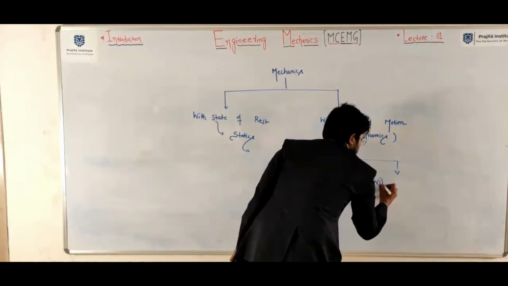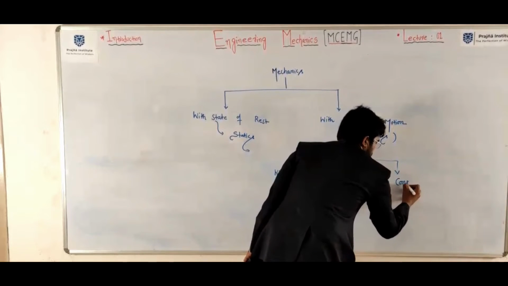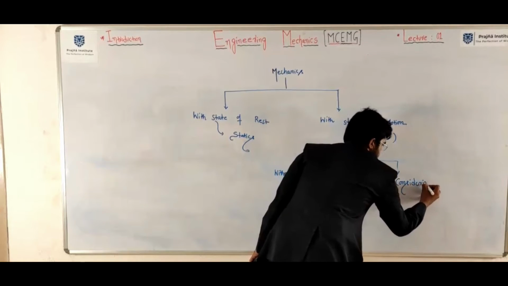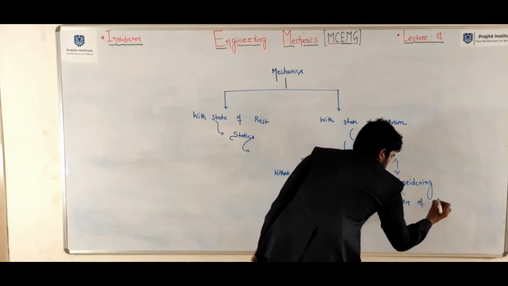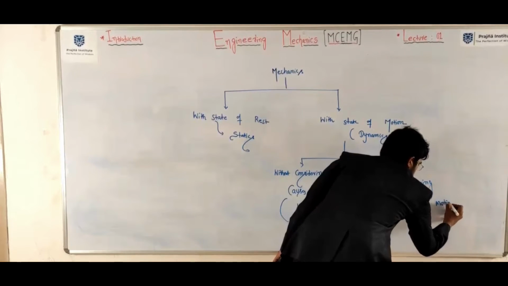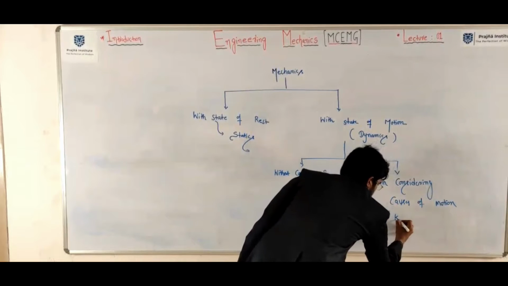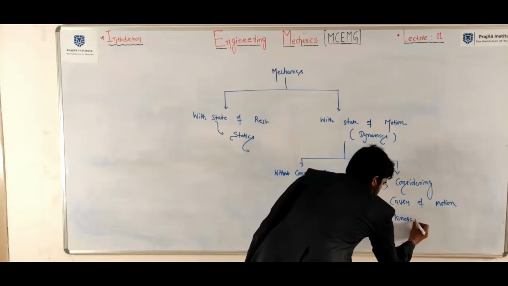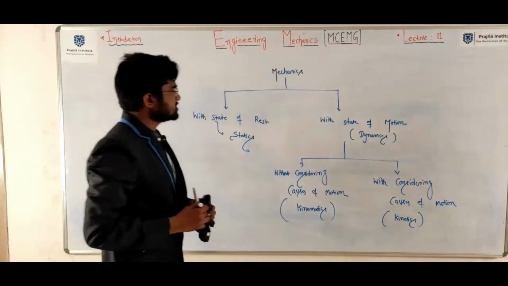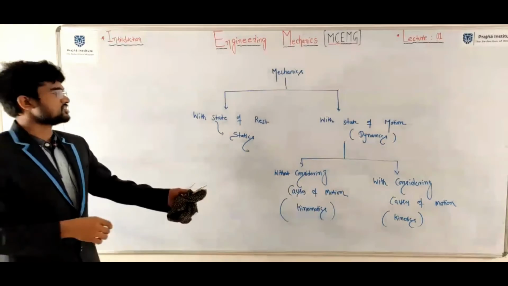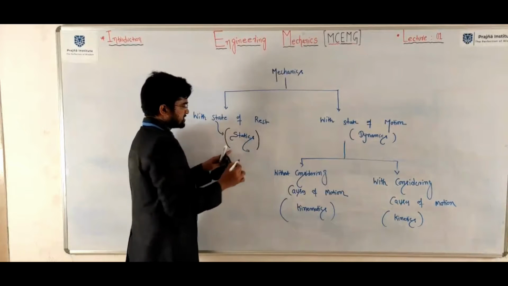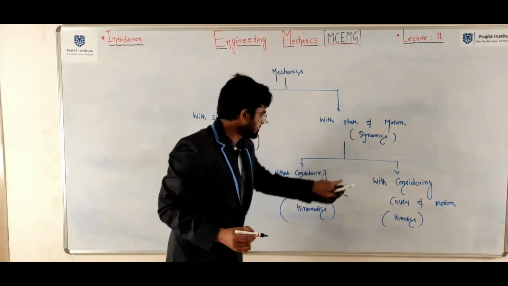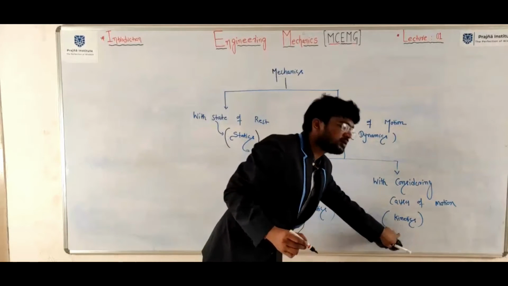With considering causes of motion, this is kinetics. This is all about the definitions of statics, dynamics, kinematics, and kinetics.